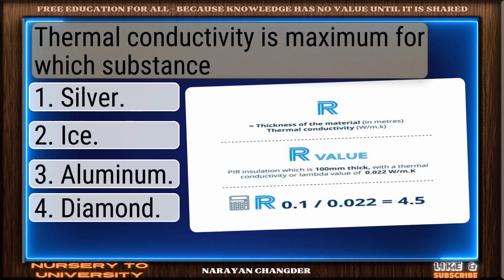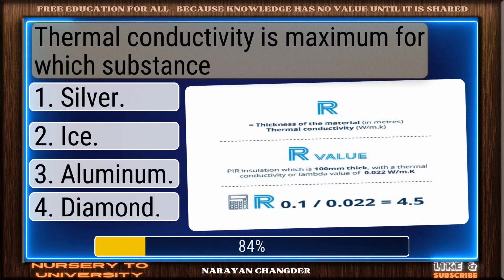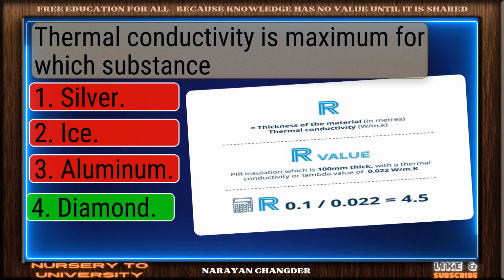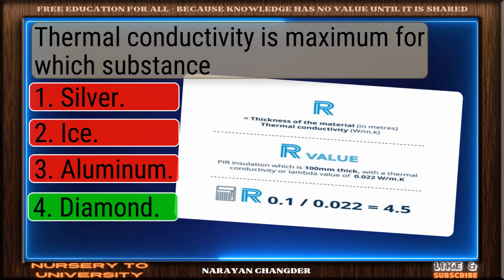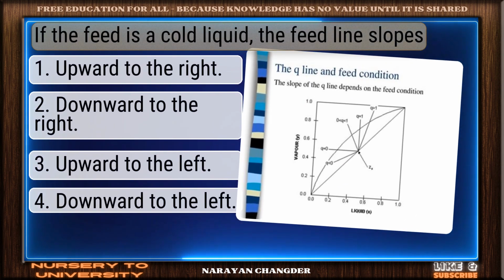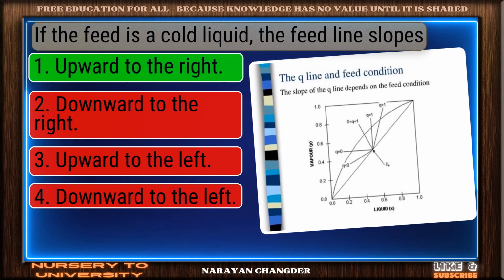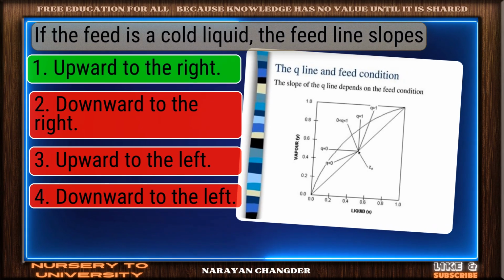Thermal conductivity is maximum for which substance? Exactly. Diamond makes sense and it is right choice. If the feed is a cold liquid, the feed line slopes. Bravo. Upward to the right is the answer.